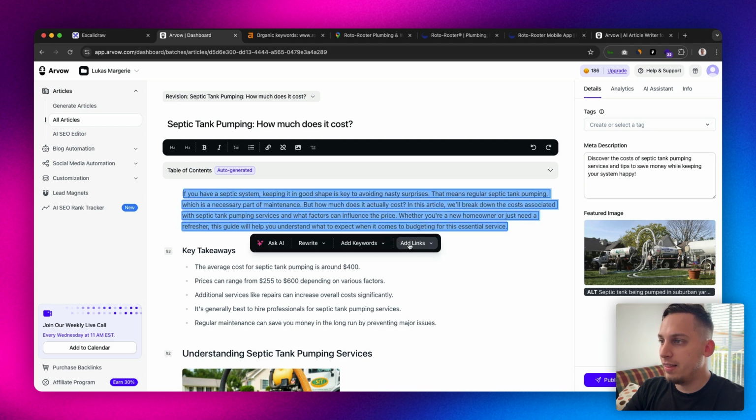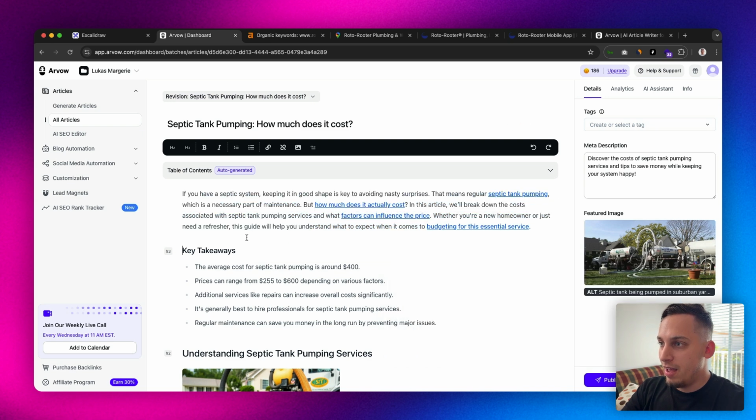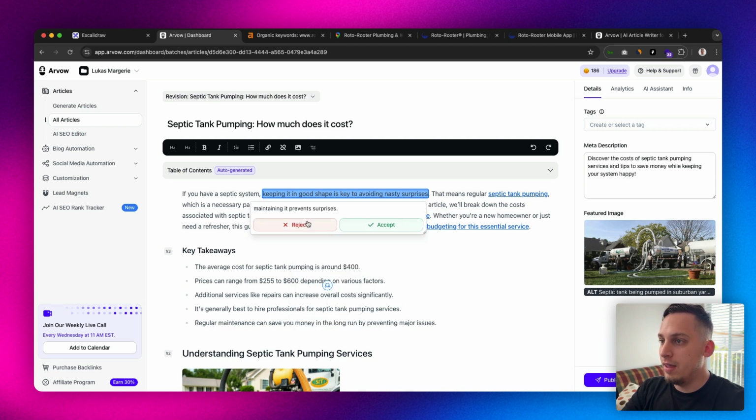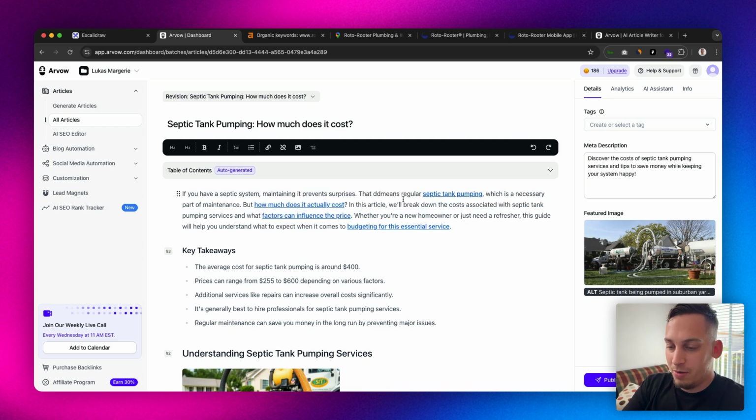We can go ahead and select this, for example, and add some external links here and there. In this first paragraph, which is basically an introduction text, it gives us some links that we can select. And for example, it now adds 4 different external links. And for example, we want to change this. We want to rewrite this, make this a little bit shorter. We can do that as well, and the AI does it. Maintaining it prevents surprises. Awesome. And we can also manually write things.